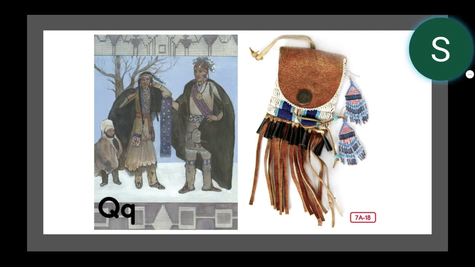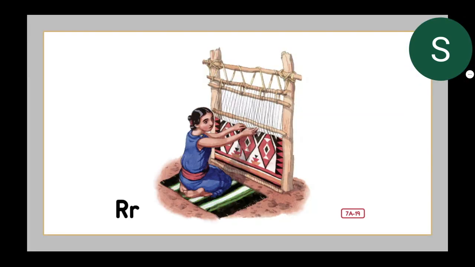Q is for quills from porcupines used for weaving. Friends, on the page, we can see quilled tribal ornaments. R is for rugs woven on a loom. Friends, a loom is the wooden frame, and the rugs would be woven on them using thick strings such as wool.